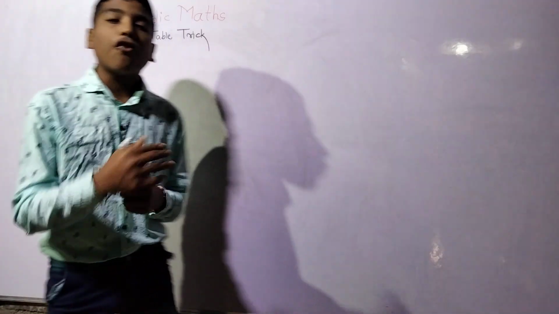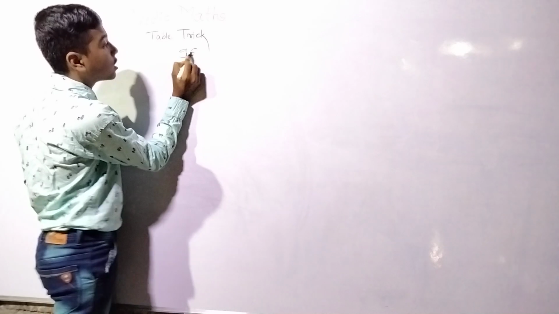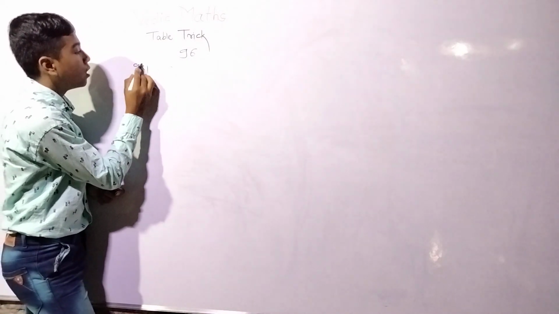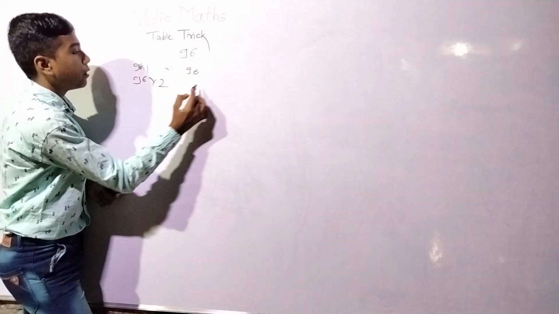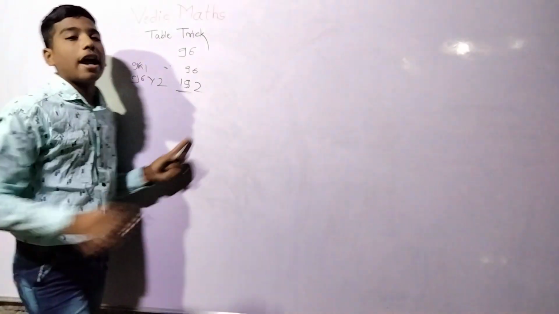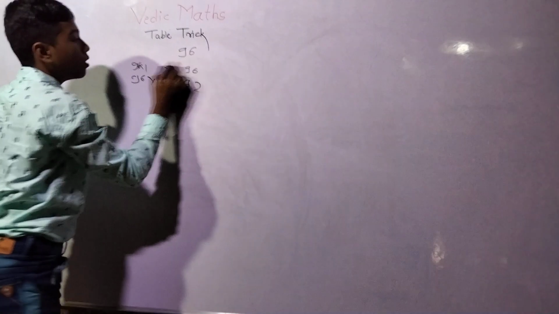Suppose anyone told you to write the table of, suppose, 96. So what will we do? You will do 96 multiplied by 1 will be 96. 96 multiplied by 2, 6 twos are 12 and carry 1, making 192. You will do it like this. But I will tell you a trick.